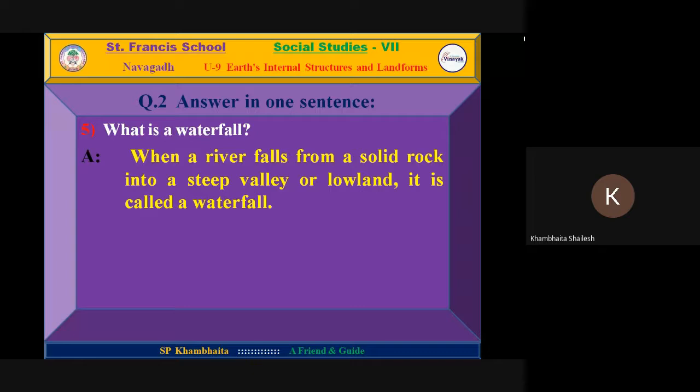Yes, read. What is a waterfall? When a river falls from a solid rock into a steep valley or lowland, it is called a waterfall. Every one of us likes it, likes to bathe there. Many of us have visited. Nearby, it is in Jamwara, Sanjir Dod, in Gir forest.